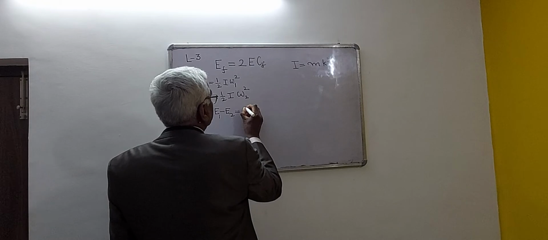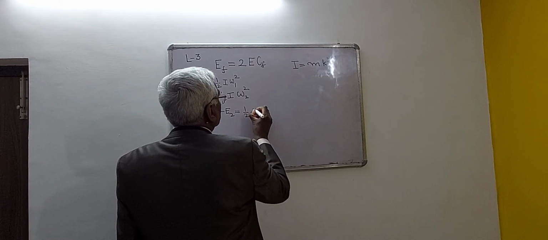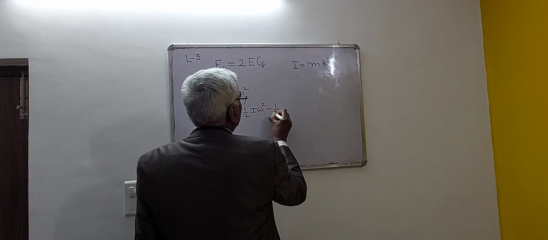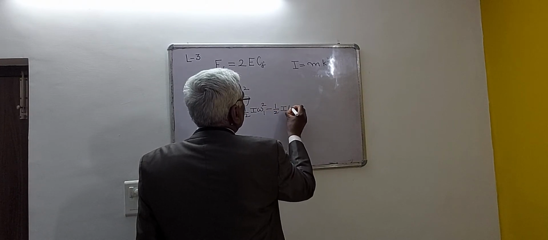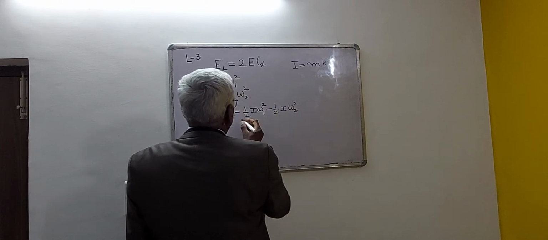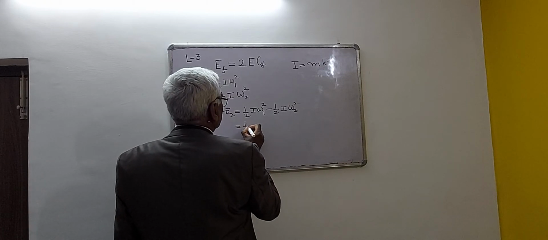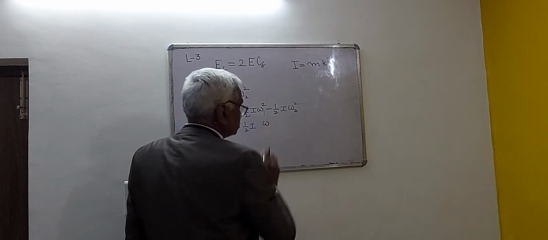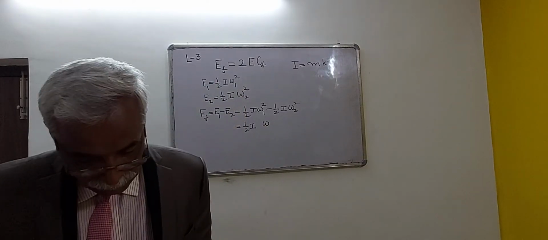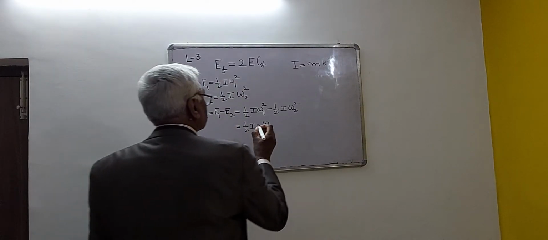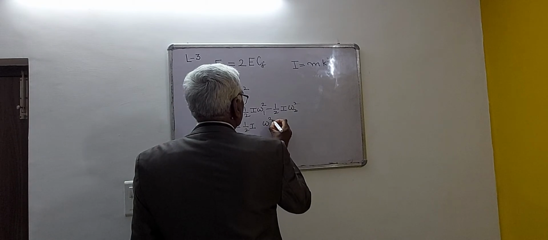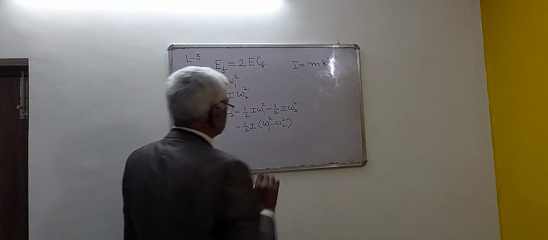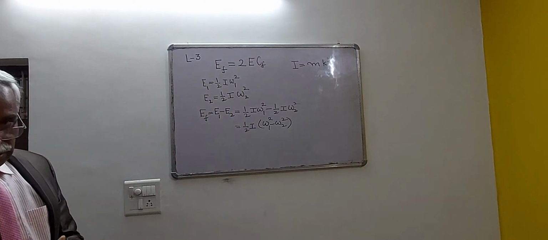It means it can be written as 1 by 2 I omega 1 square minus 1 by 2 I omega 2 square, or 1 by 2 I into omega 1 square minus omega 2 square.